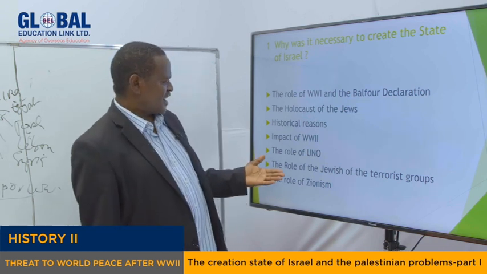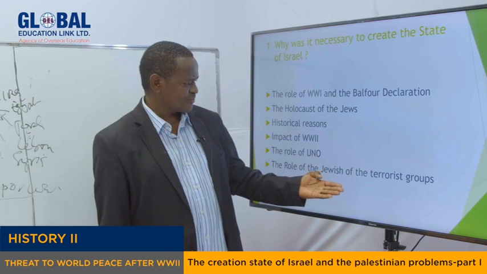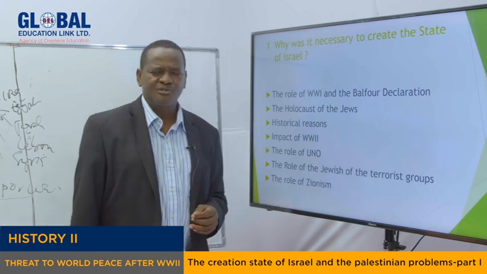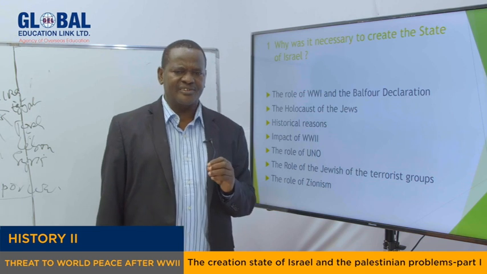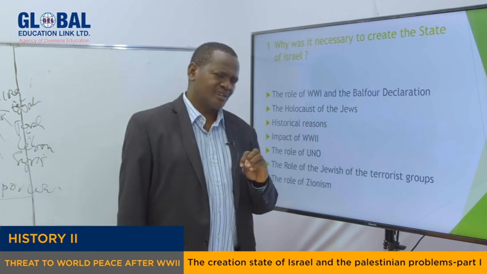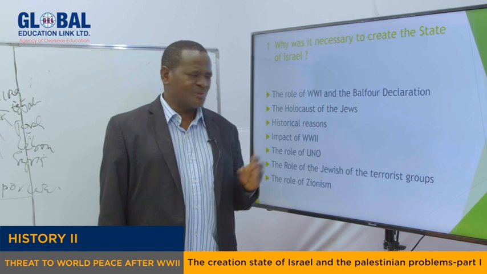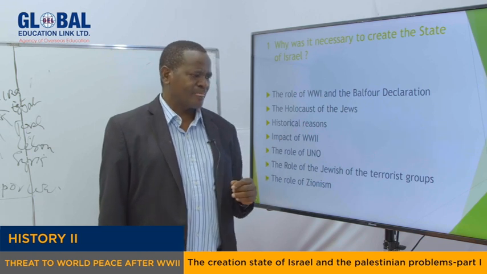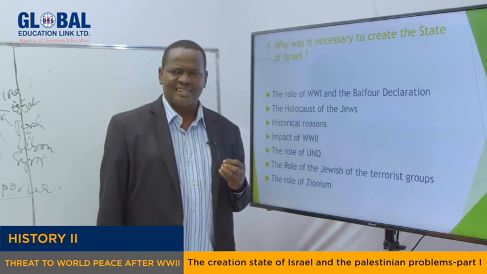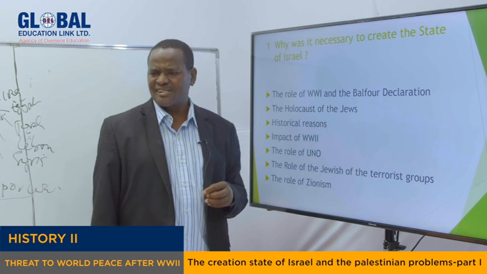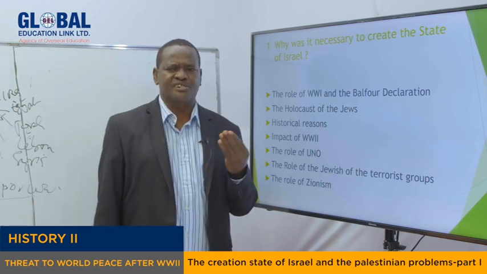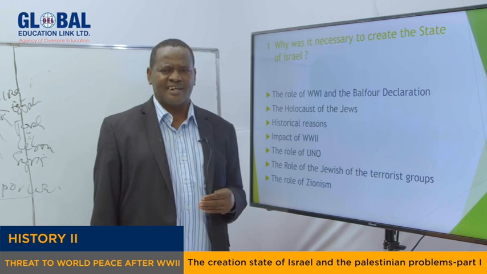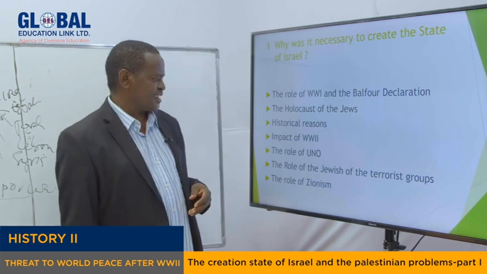My dear students, another point is the role of the Jewish terroristic groups. The Jews had established terroristic groups, like we mentioned, Irgun and Haganah. Especially these two, they were attacking the British. We saw, for instance, in our lesson, how they attacked the King David Hotel in Jerusalem, where 91 people were killed. So that was a way of forcing the British to move out of Palestine, so that they could come and establish their new home.